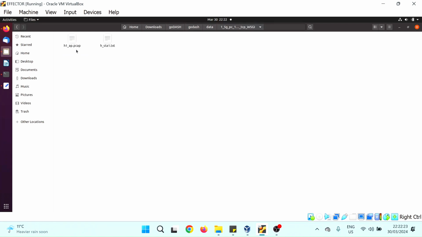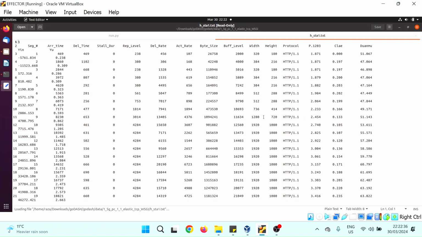This is the pcap file. So we have experiments running, and we are also passively monitoring the traffic. This traffic is encrypted, and then these are the logs here. So you can see the logs.